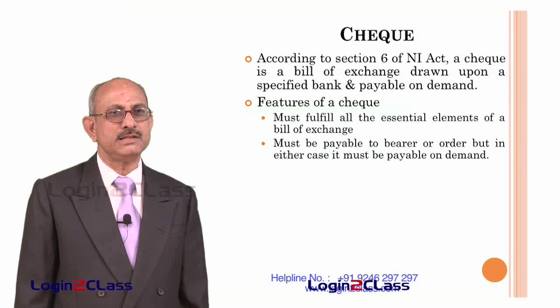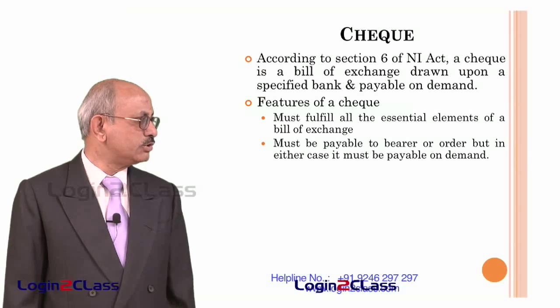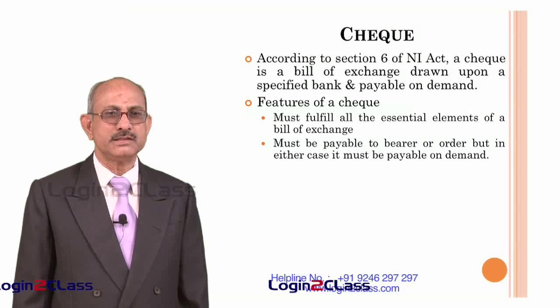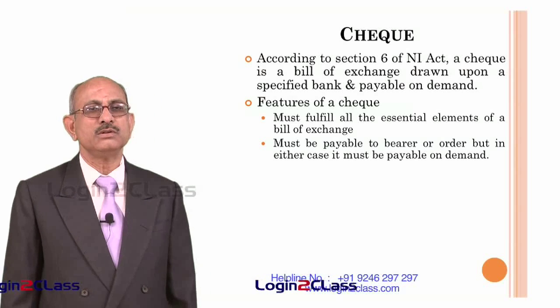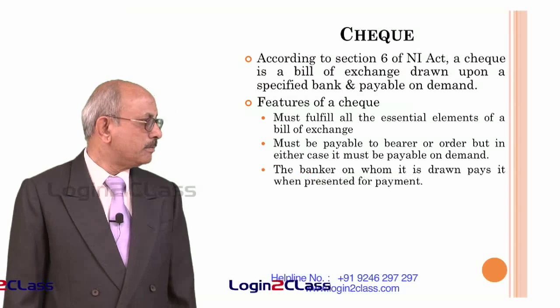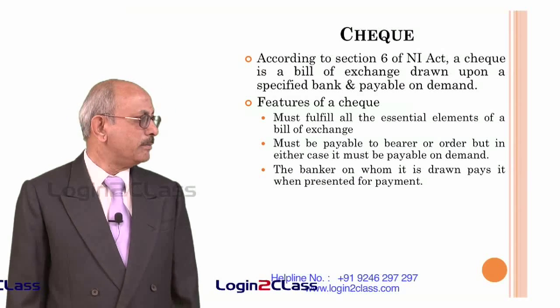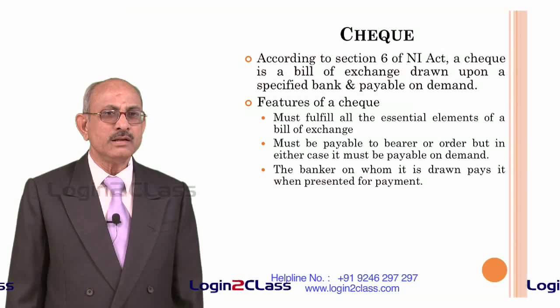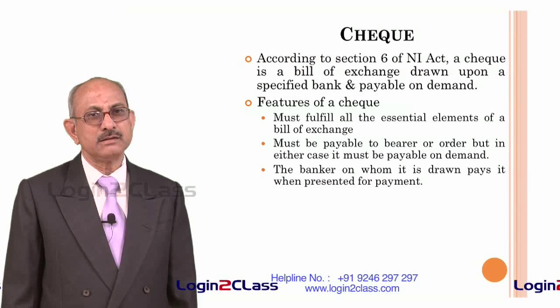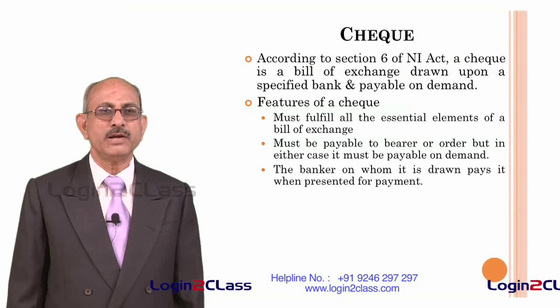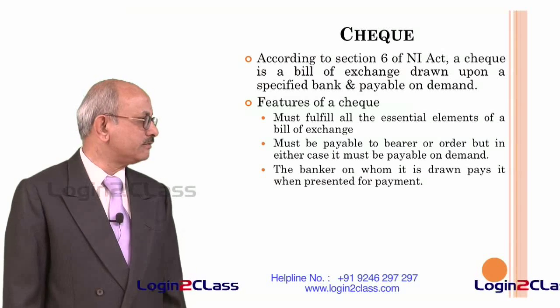That means whenever it is presented, it should be paid to the person who is the bearer of that check or the person in whose favor the check has been made out. The banker on whom it is drawn pays it when presented for payment. So when the check is drawn, the bank on whom it is drawn always pays the value of the check when it is presented for payment.